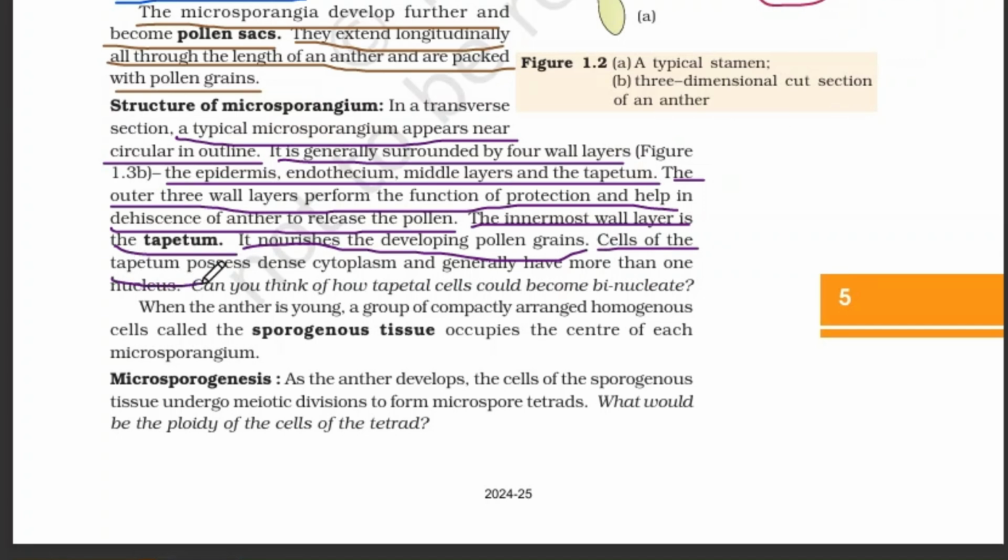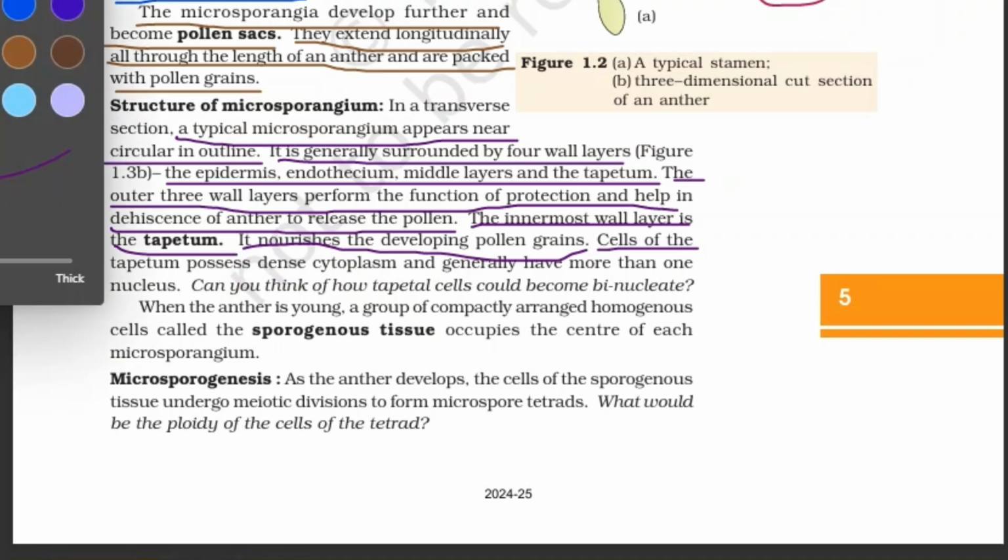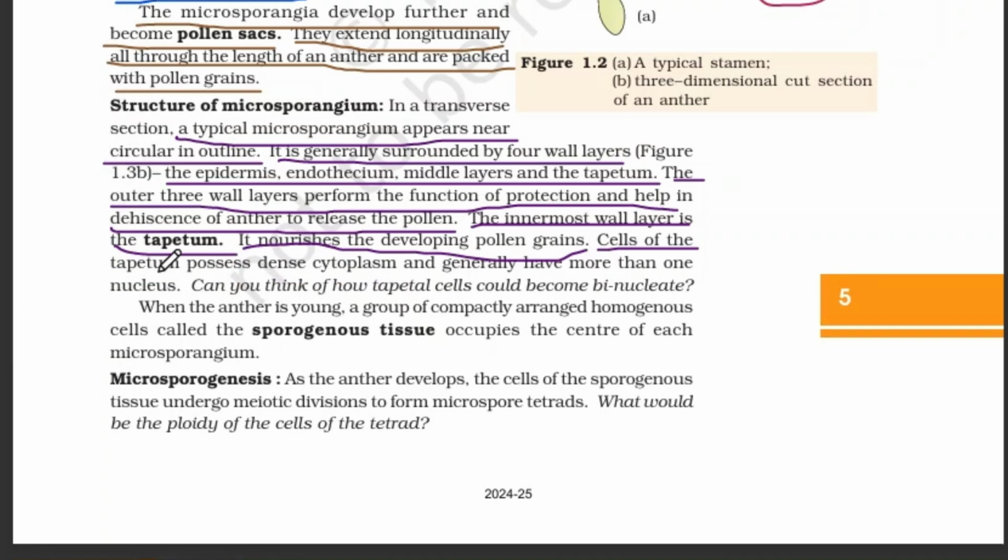Cells of the tapetum possess dense cytoplasm and generally have more than one nucleus.